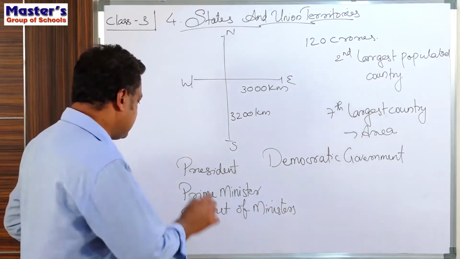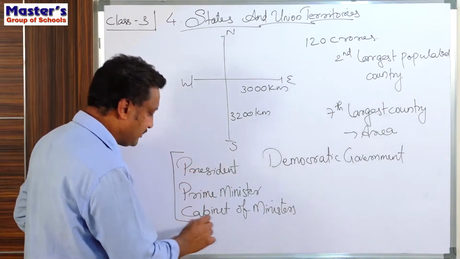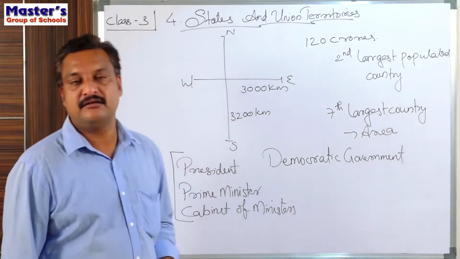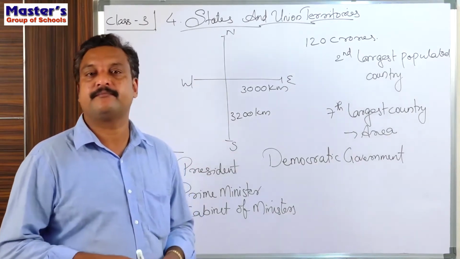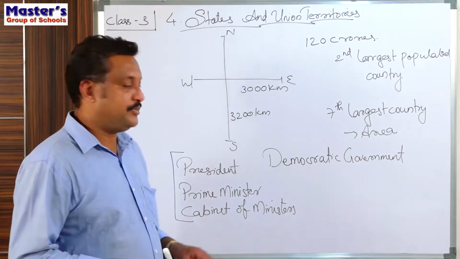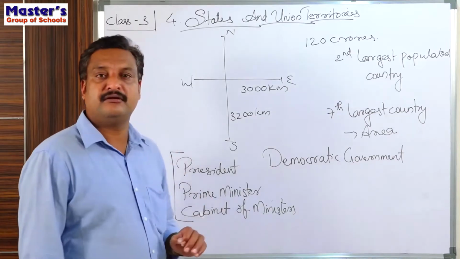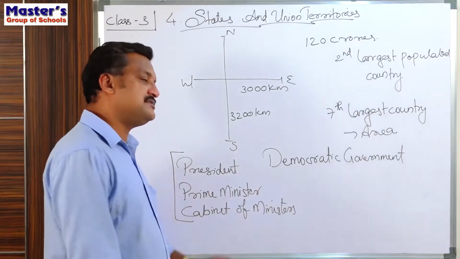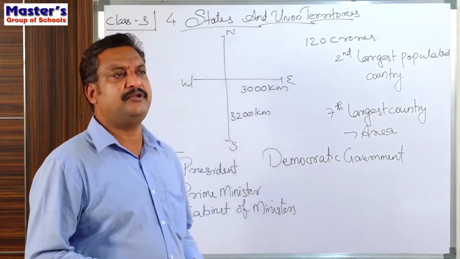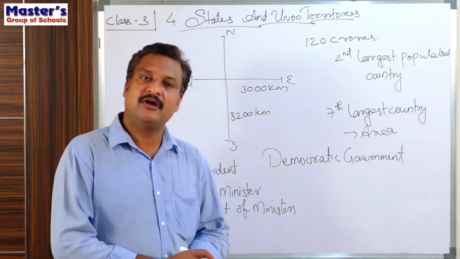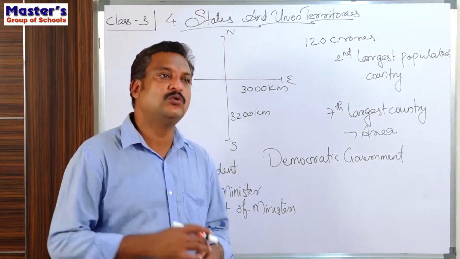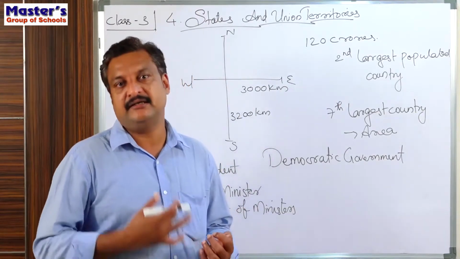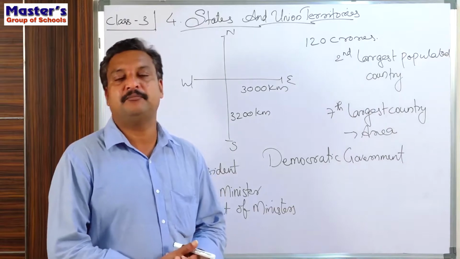So this is the structure of our government in the central ministry. The governance is basically done by the Prime Minister and a cabinet of ministers. The cabinet of ministers is a group of senior ministers who decide the programs that are to be implemented in our country.